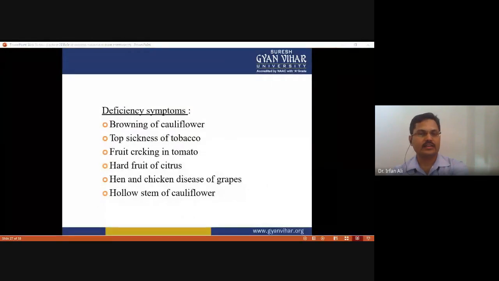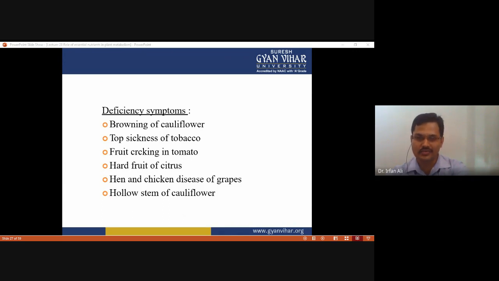And what are the deficiency symptoms of boron? Browning of cauliflower is due to the deficiency of boron. Its deficiency also causes sickness of tobacco, fruit cracking in tomato, hard fruit of citrus, hen and chicken disease of grapes, and hollow stem of cauliflower. So these all are the deficiency symptoms in case of deficiency of boron.